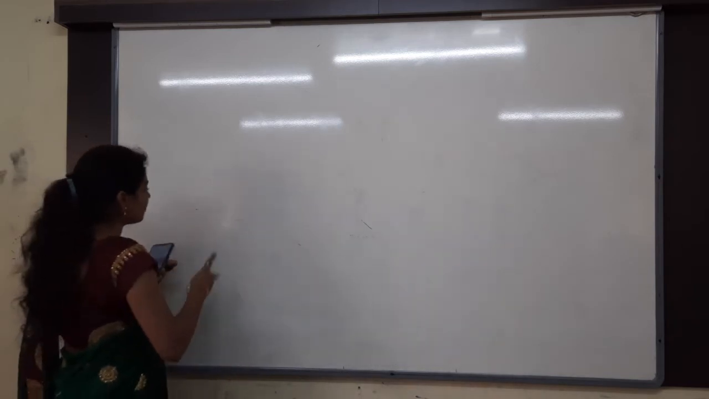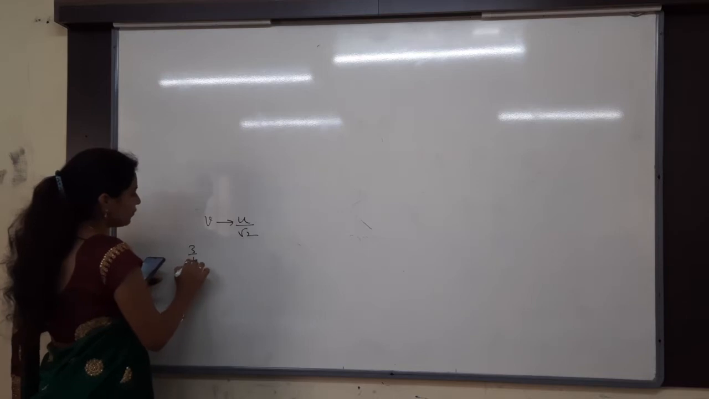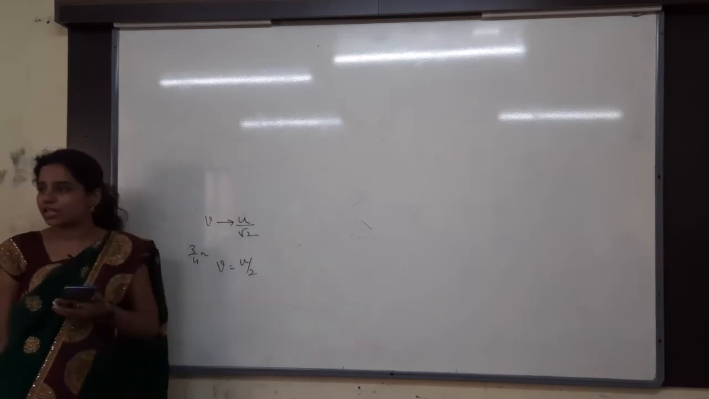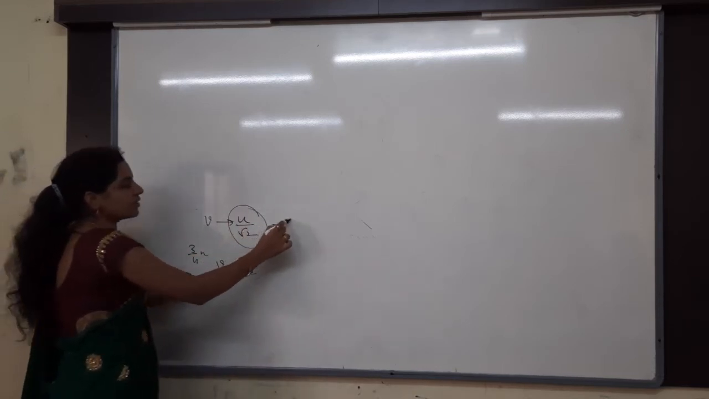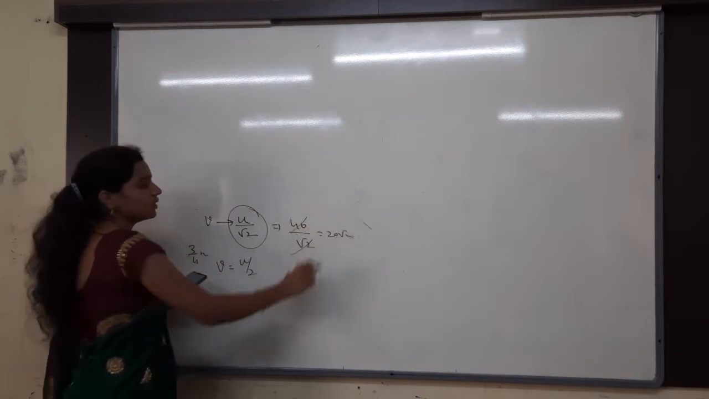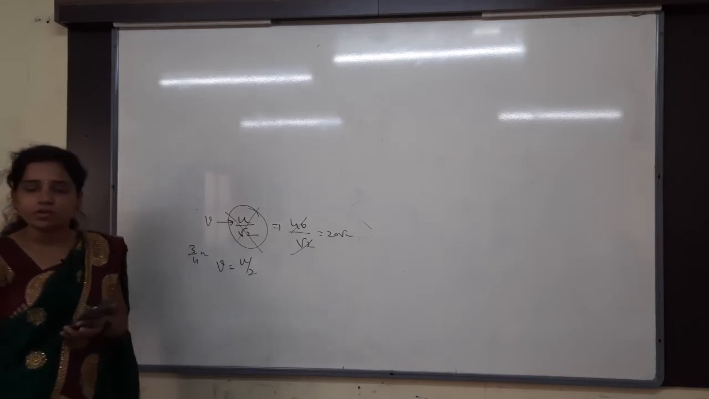Then the velocity at the half of the maximum height. Yesterday itself we solved. Velocity at half of the maximum height is V is equal to u by root 2. At 3/4 of the maximum height V is equal to u by 2. You want I will solve that again also. So at the half of the maximum height u by root 2. U is given as 40, divided by root 2. Then what is the answer? 20 root 2.